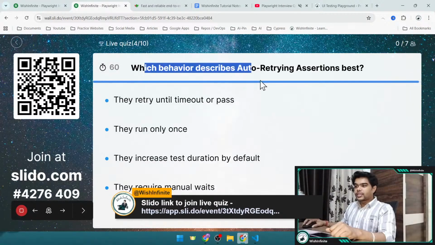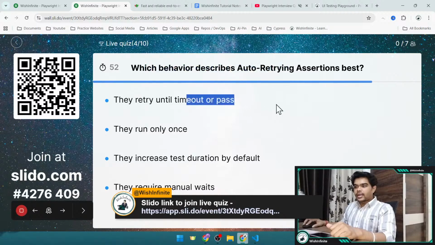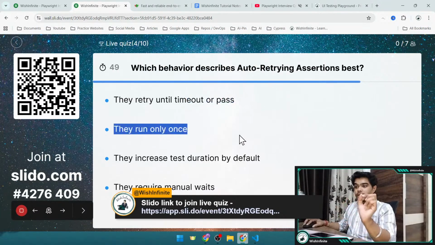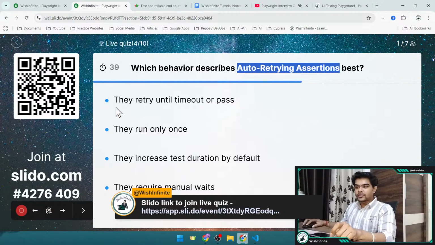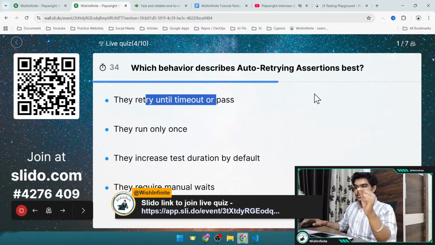Here's the next question. Which behavior describes auto-retrying assertions best? And here are all the options. Option A, they retry until timeout or pass. Option B, they run only once. Option C, they increase test duration by default, and option D, they require manual reads. So for auto-retrying assertion, which one would be the valid scenario, right? Which describes the auto-retrying assertion? Try to select. We have 30 seconds left.